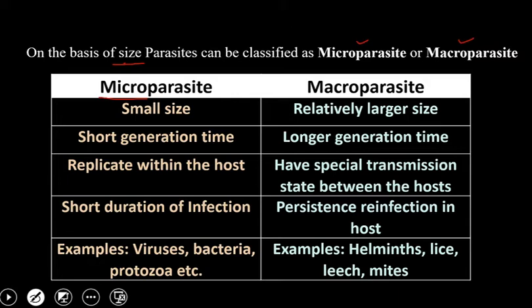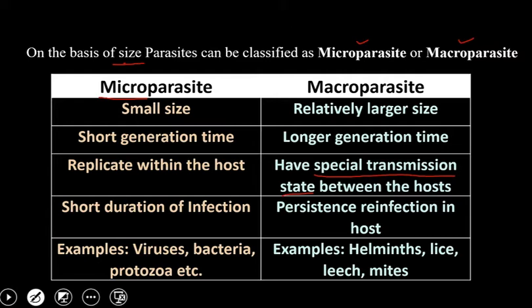The third differentiating factor is that microparasites generally replicate within the host. Once a microparasite goes into the host, it can replicate within the host. But macroparasites have special transmission states between the hosts.